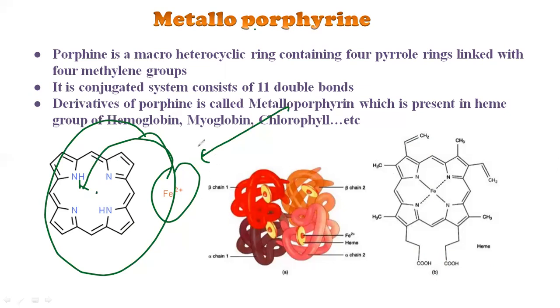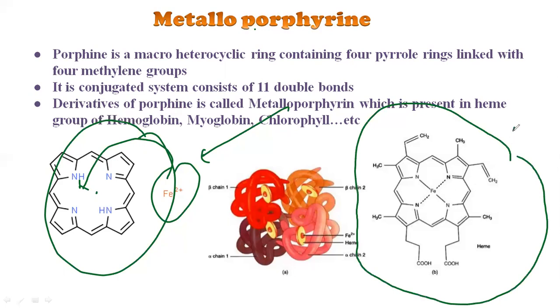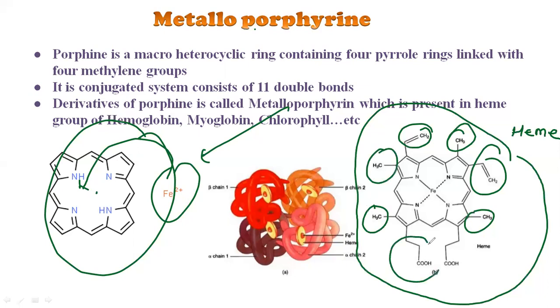And what is heme here? Heme is nothing but this whole system, the specific structure which is called heme. Heme consists of a metalloporphyrin with iron, and it consists of all these vinyl groups like this, here also like this. You can take the other vinyl group, methyl group, this methyl group, here also this group, everything which comes under the heme part.